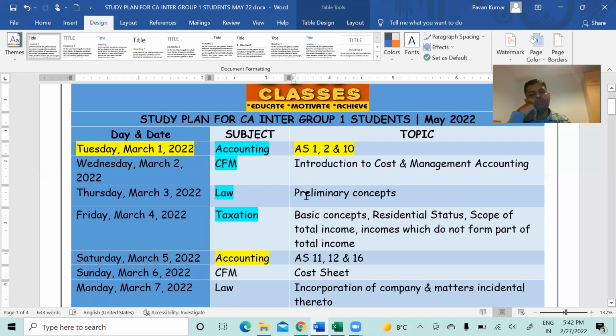And today, you won't believe, more than 400, 500 messages are there in our Cap Classes mobile application: when will you release the free study plan? When will you release? I am working on this because it is not simply changing the dates and all. No, I have completely revised the plan.